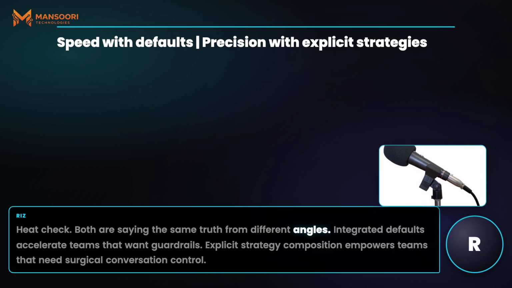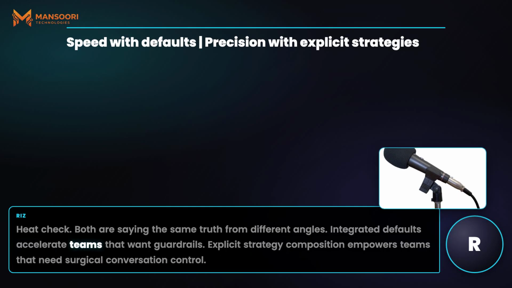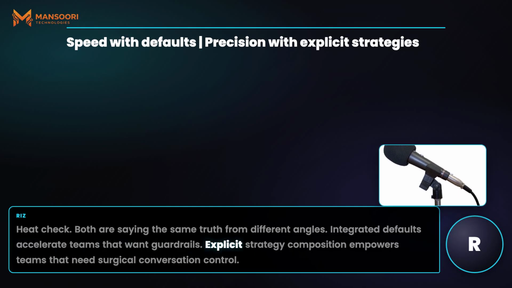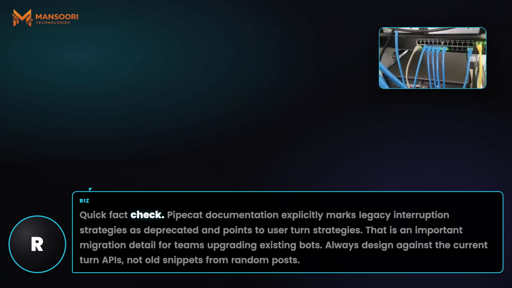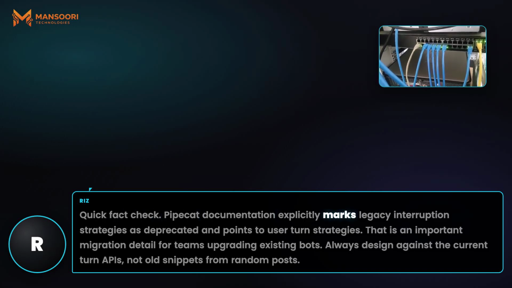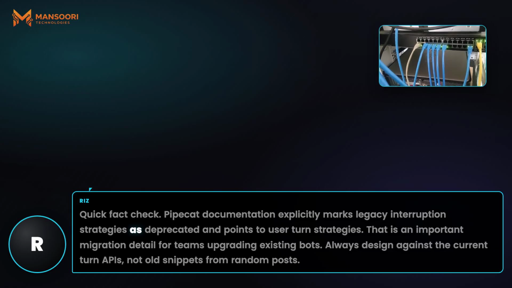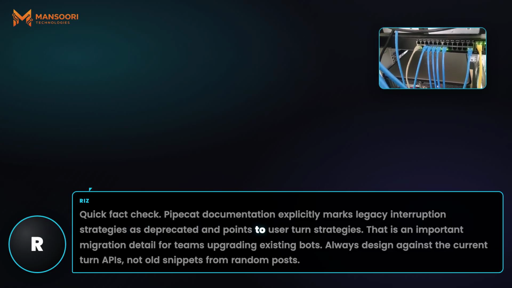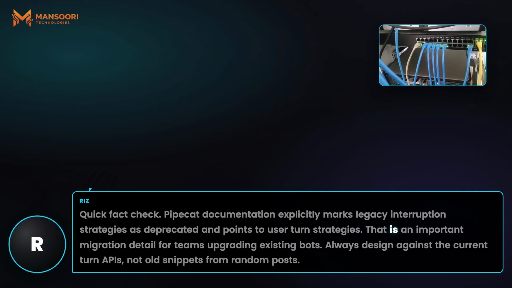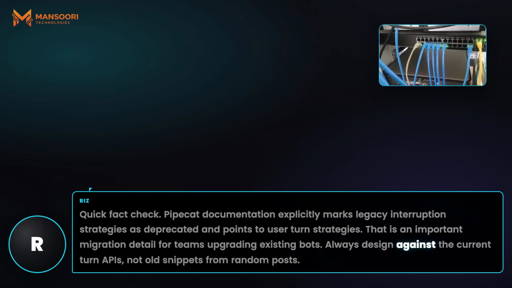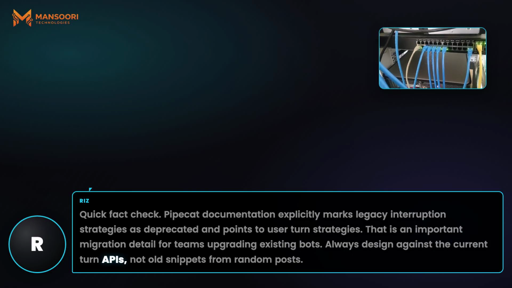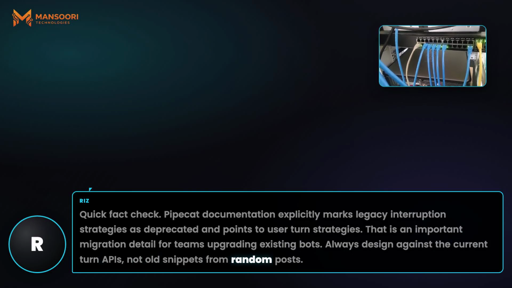Integrated defaults accelerate teams that want guardrails. Explicit strategy composition empowers teams that need surgical conversation control. Quick fact check. Pipecat documentation explicitly marks legacy interruption strategies as deprecated and points to user turn strategies. That is an important migration detail for teams upgrading existing bots. Always design against the current turn APIs, not old snippets from random posts.